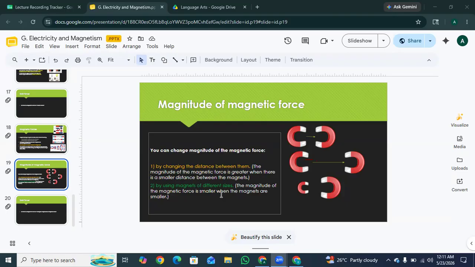Another way is by using magnets of different sizes. The magnitude of the magnetic force is smaller when the magnets are smaller. Larger magnets generally have a stronger magnetic force, and the magnetic force is smaller when the magnets are smaller. So basically, size matters.